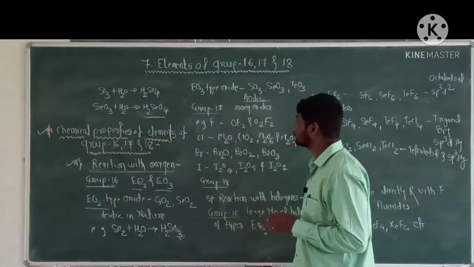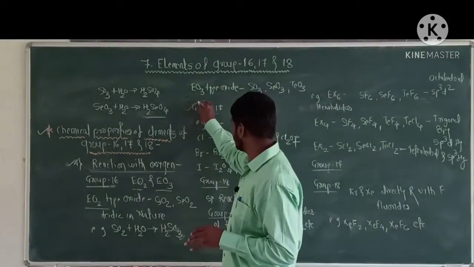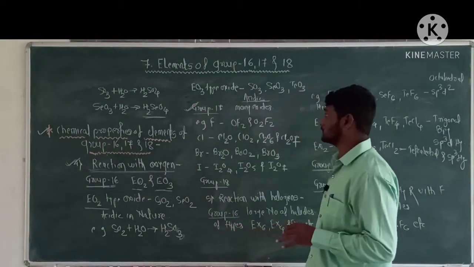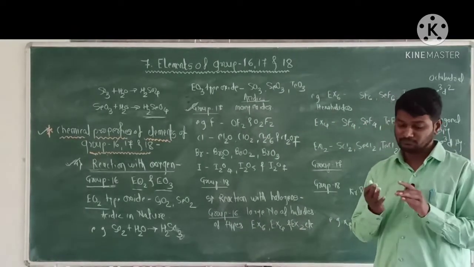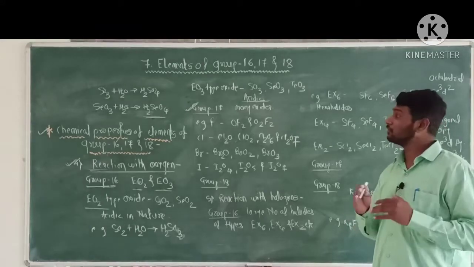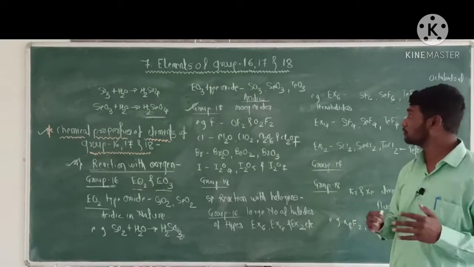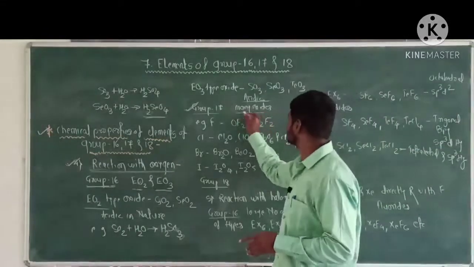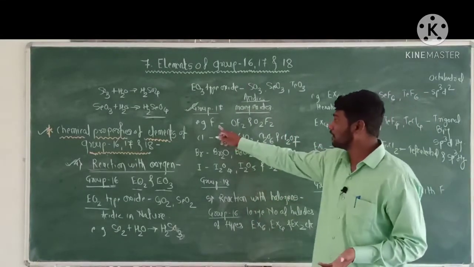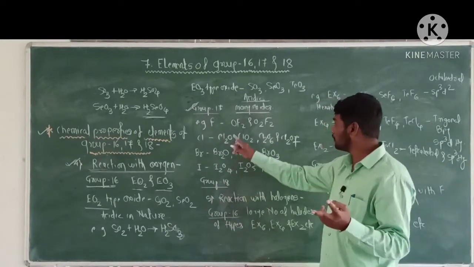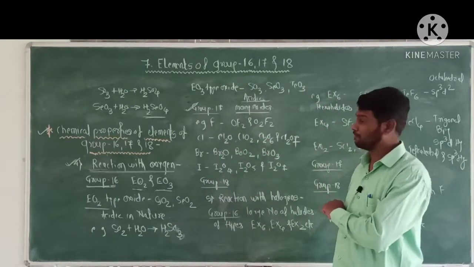Now next, group 17. The elements of group 17, that is fluorine, chlorine, bromine, iodine, react with oxygen to form a large number of oxides. For example, fluorine forms only two types of oxide, that is OF2 and O2F2.